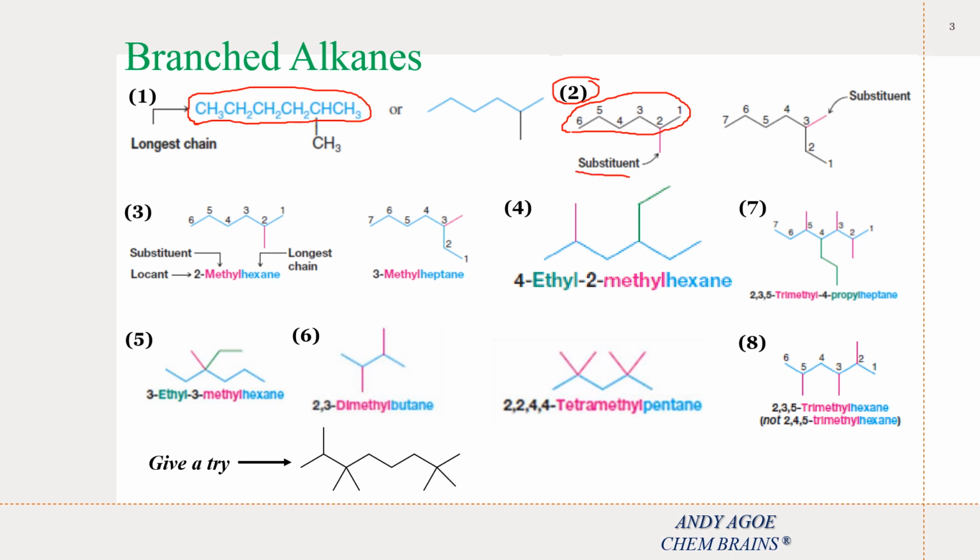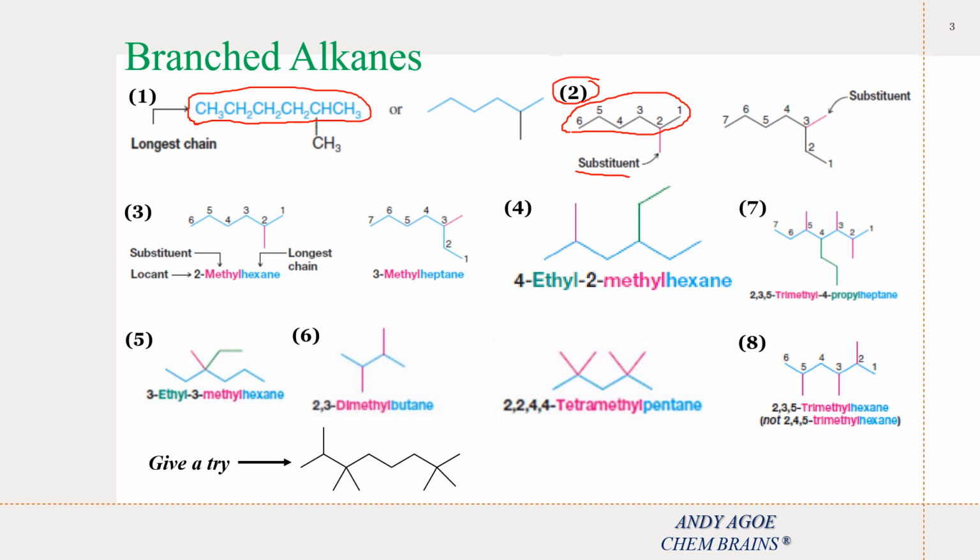Okay, so in rule number 2, in naming this longest chain, we need to make preferences. Therefore, in numbering your longest chain or your parent chain, we need to number in a way that the substituent receives the lowest possible count.